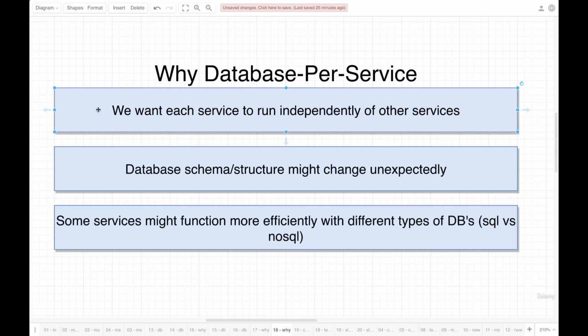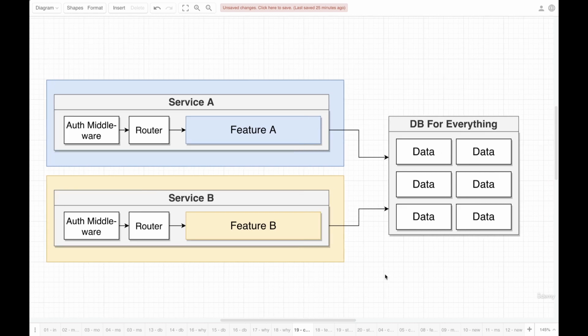So let me show you a quick diagram to help you understand why each service having its own database is going to help with that. All right, so first, let's imagine a scenario where we have every service using the same common database. So maybe one database right here, a database for everything. The problem with this approach is that if anything bad ever happens to the database, all the services are going to crash immediately. The other big problem is that scaling is really challenging. If every service inside of our application uses the same database, you have to scale up a database instance, or that one database, to service all the services. It would be a lot easier to scale just the databases